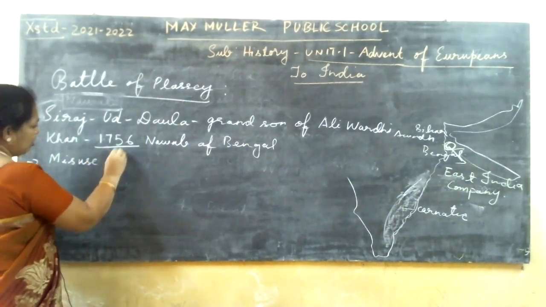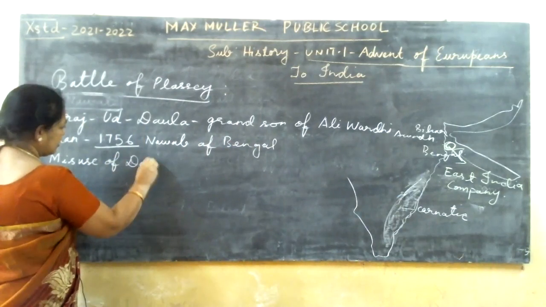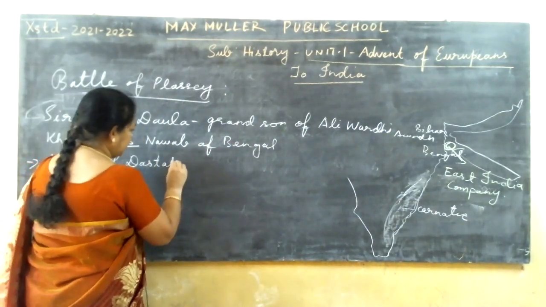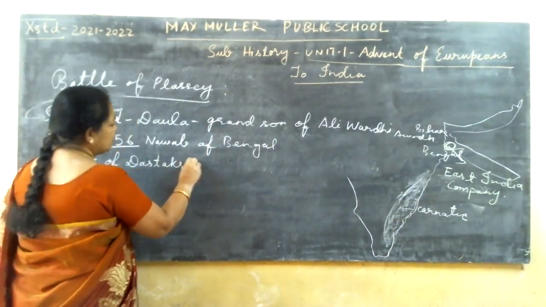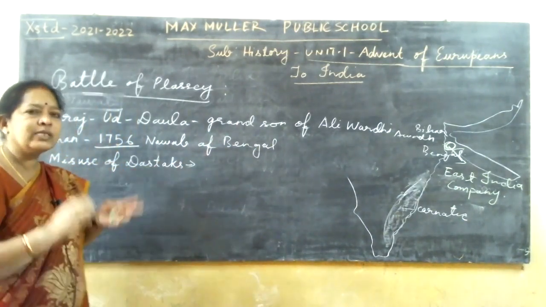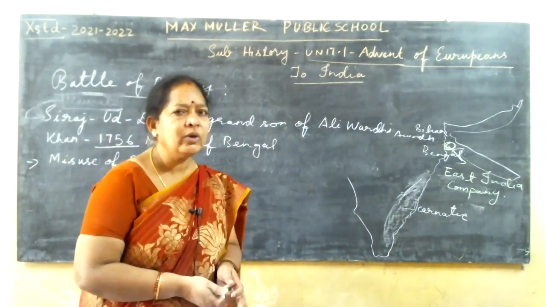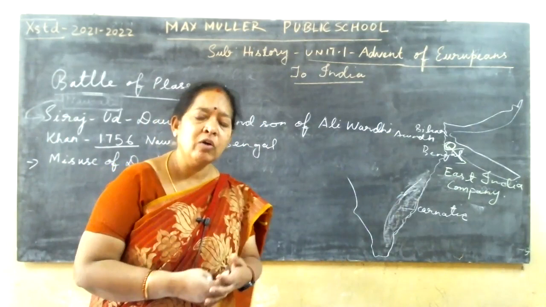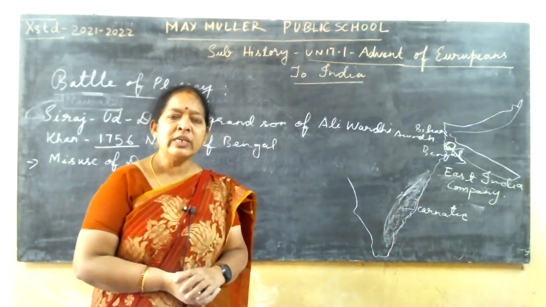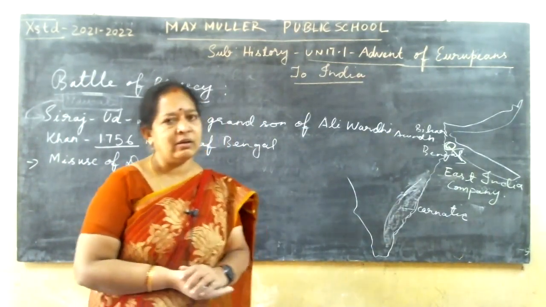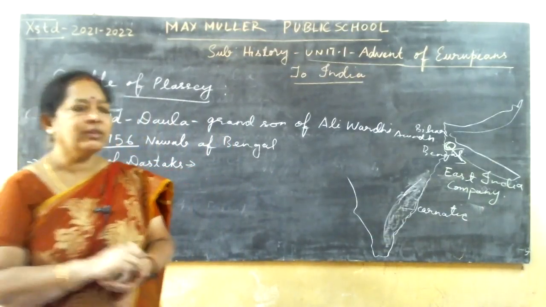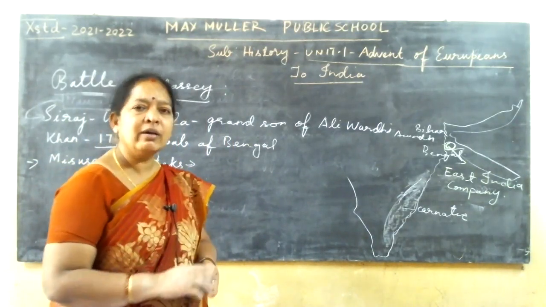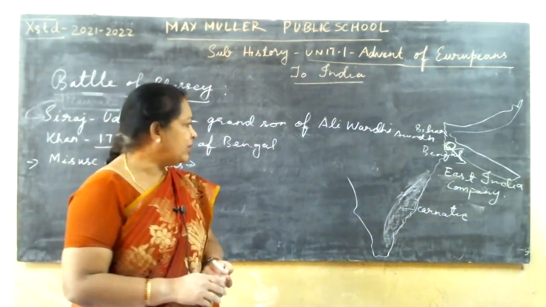Misuse of dastaks. So dastaks were misused. As I told you, the bank and the treasury of the government became empty. So this was the first reason. Misuse of dastaks was happening in the East India Company by the officers of the Britishers.